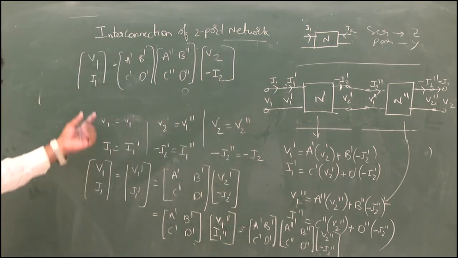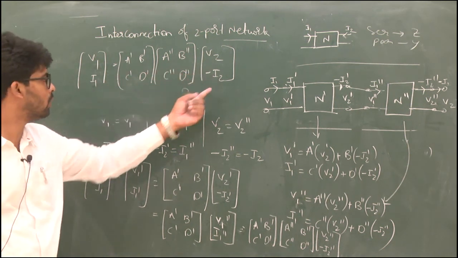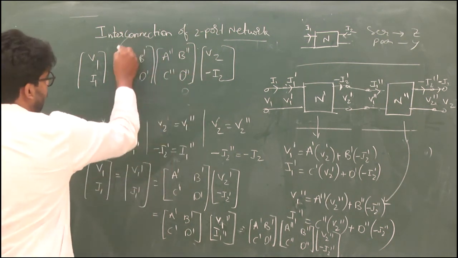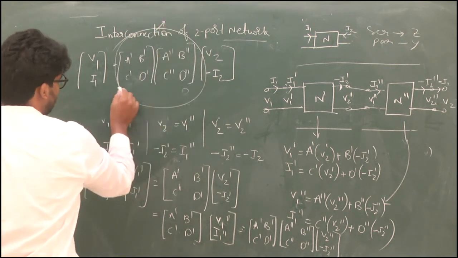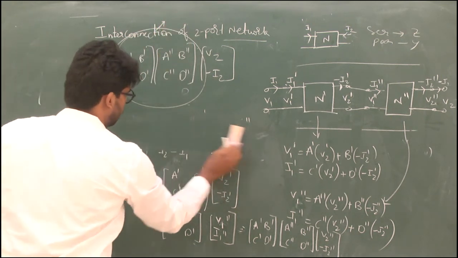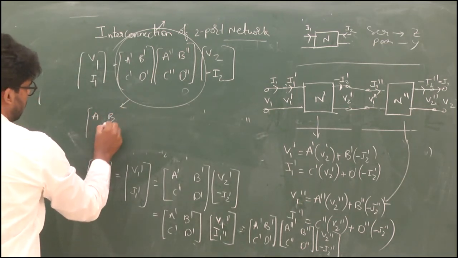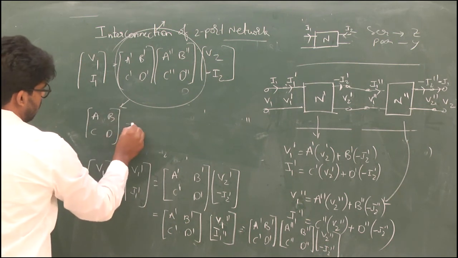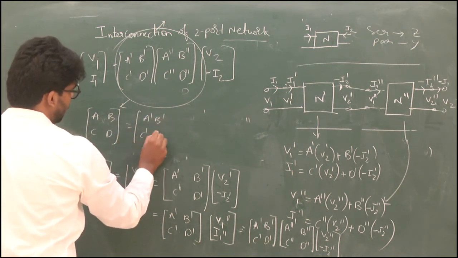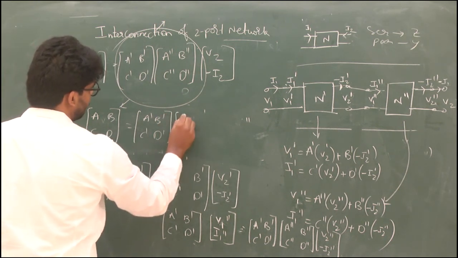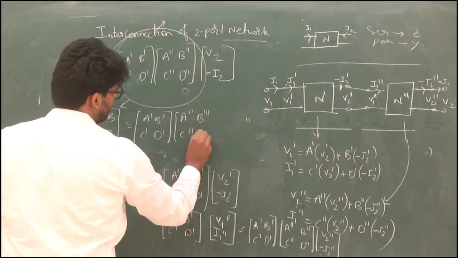So we obtained the overall ABCD parameters in terms of V1, I1 and V2, minus I2. This part will be equal to the matrix A, B, C, D. So the overall matrix is the multiplication of A dash, B dash, C dash, D dash with A double dash, B double dash, C double dash, D double dash.